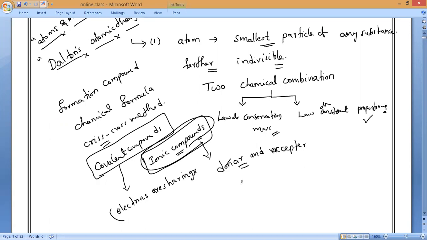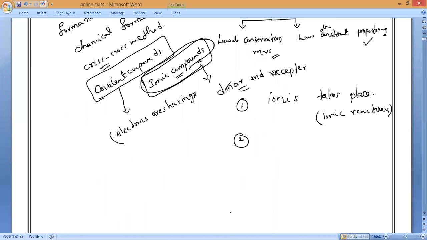What is the first one, everyone? Dalton's atomic theory does not explain why some chemical reactions, particularly those involving ions, take place, or why a group of ions will transfer. That is what we call ionic reactions. It does not explain that. And the second one, we all know that some atoms, for example hydrogen, oxygen and so on, are they found as a single element or will two atoms be together? Anyone?